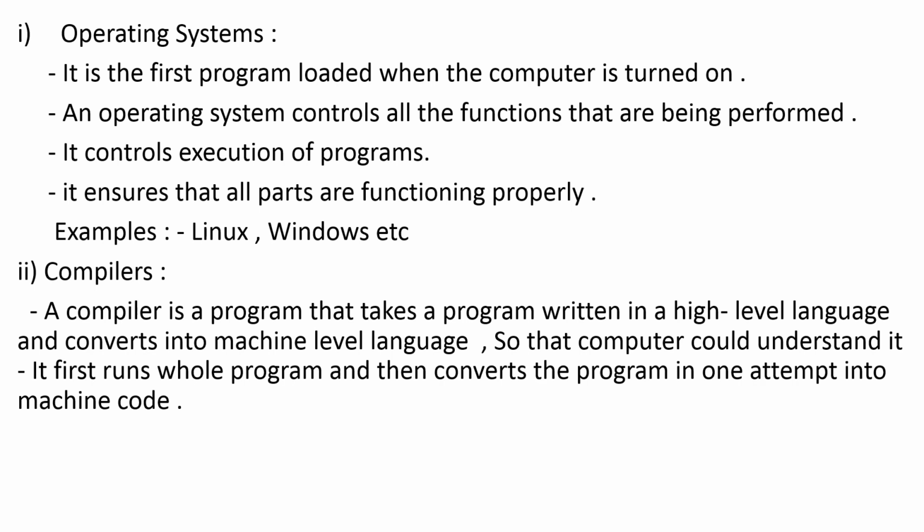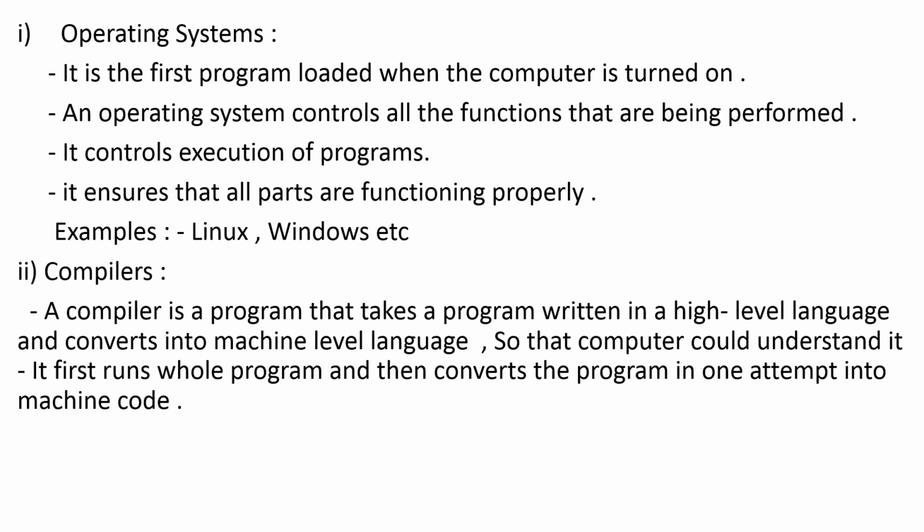Next system software that we are going to study is the compiler. A compiler is a program that takes a program written in high level language and converts it into the machine level language. Now what is high level language? High level language means when the user writes a program in his own language. Now how will the computer understand what the user is writing? So the function of the compiler is that it converts the program written by the user into the machine level language. Now machine level language is the only language that is understood by the computer.